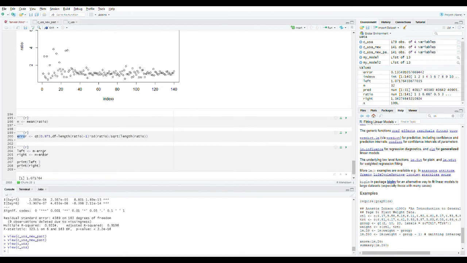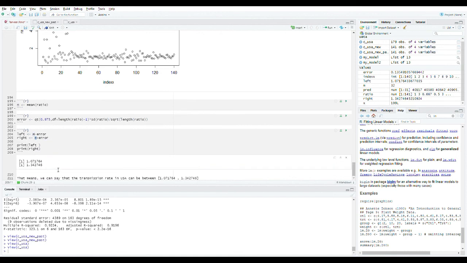So now for getting the minimum range of the transmission rate, we will use the formula m minus error rate, where m is the mean, the average ratio. Then we will get the minimum range. And for getting the maximum range of the transmission rate, we will just add the average of the ratio with the error rate. Then we will get the maximum range of the transmission rate.